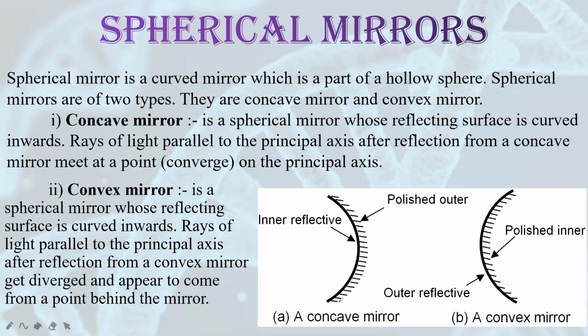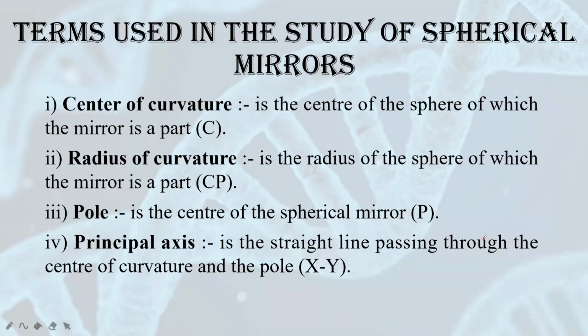Spherical mirrors are of two types. First is the concave mirror and second is the convex mirror. If the reflecting surface is curved inwards, see here it's written inner reflective. That means the inner area is reflective and the outer area is opaque. It is polished. So when the inner area is reflective, it is called concave. And when the outer area is reflective, it is called convex. So there are two types of spherical mirrors, concave mirror and convex mirror.